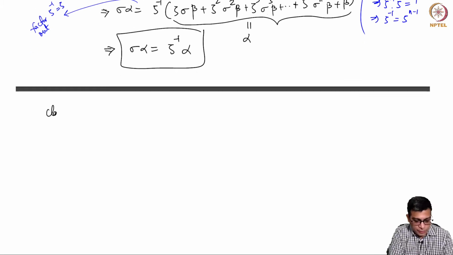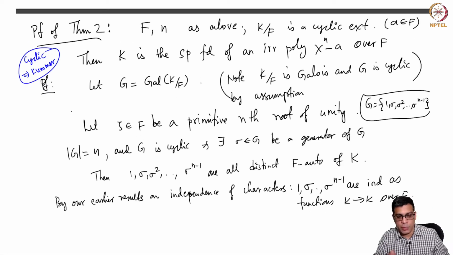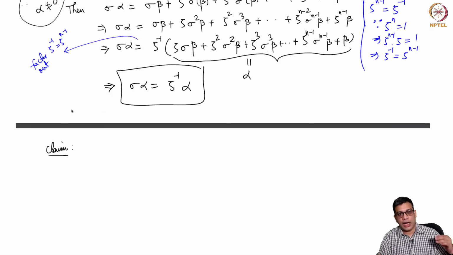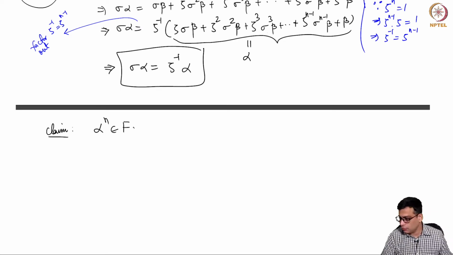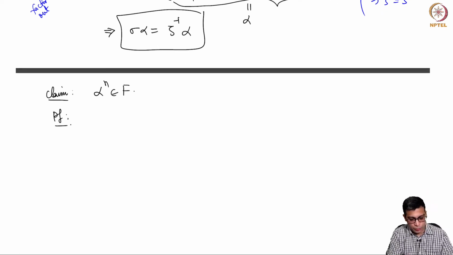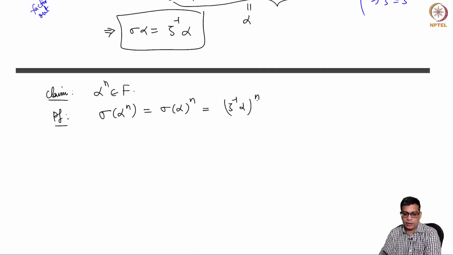Now we are going to claim that, remember our goal is to prove that K over F is a Kummer extension. That means K must be obtained by adding an nth root. I claim that alpha itself is that nth root, which is to say alpha power n is in F. And the proof is clear. It's a one-line proof. Sigma of alpha power n is sigma alpha power n, because sigma is an automorphism. But sigma alpha power n is zeta inverse alpha power n, right? Because sigma alpha is zeta inverse alpha.